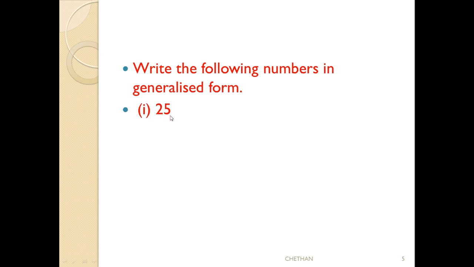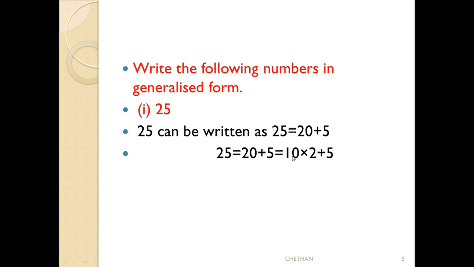First one, 25. This is a 2-digit number. How do we have to write it? 5 is in the unit place, that means we keep 5 the same. 2 is in the 10 place, that means we write 10 into 2. Isn't it right? Check here. 25 can be written as 20 plus 5. So in the same way I am writing: 5 is in the unit place, so I write 5 the same. 2 is in the 10 place, so I write 10 into 2.